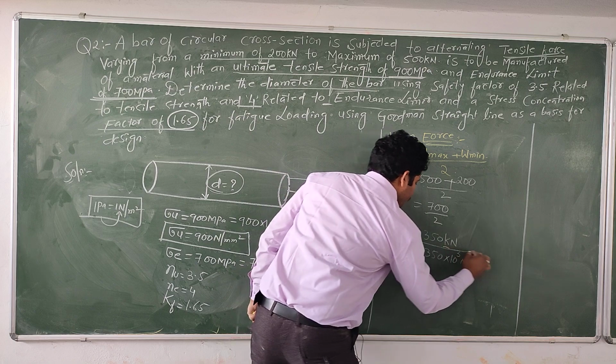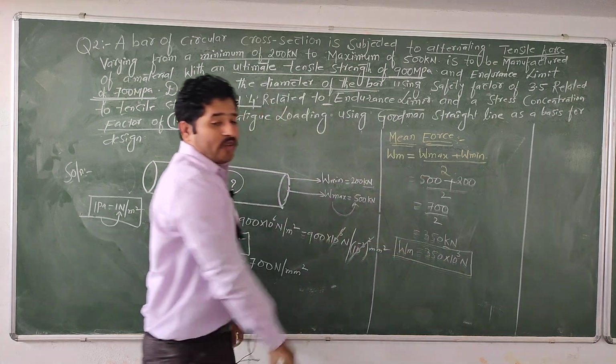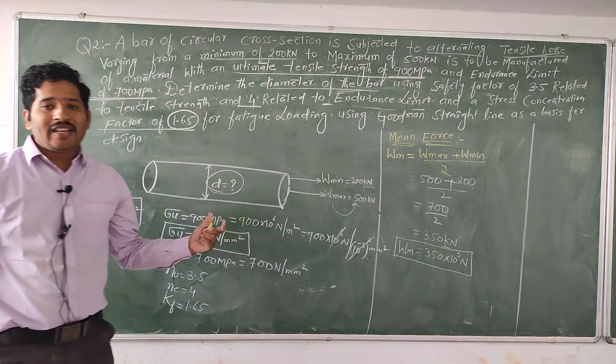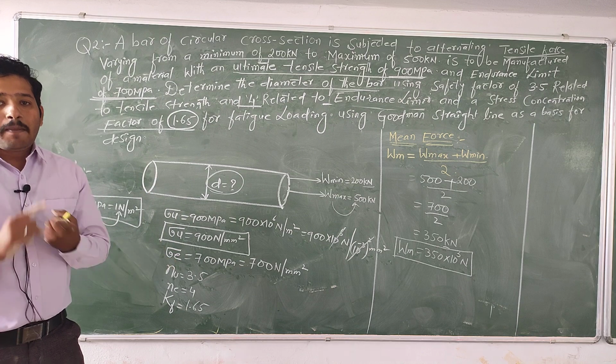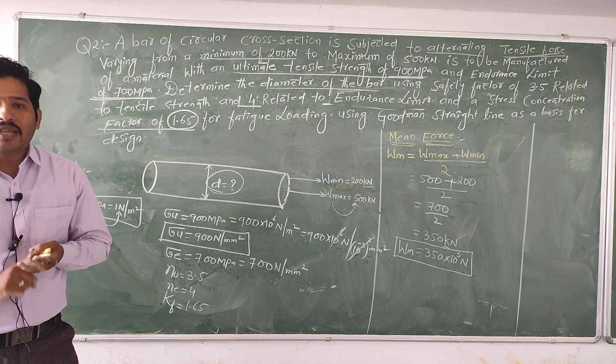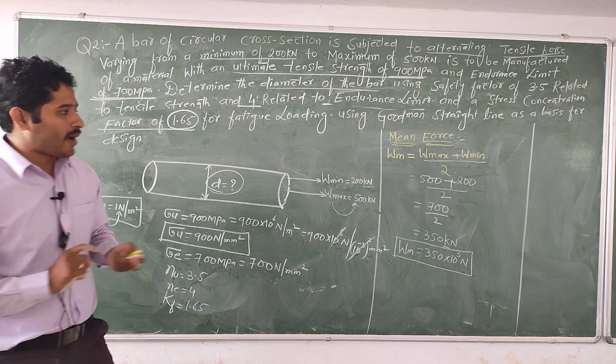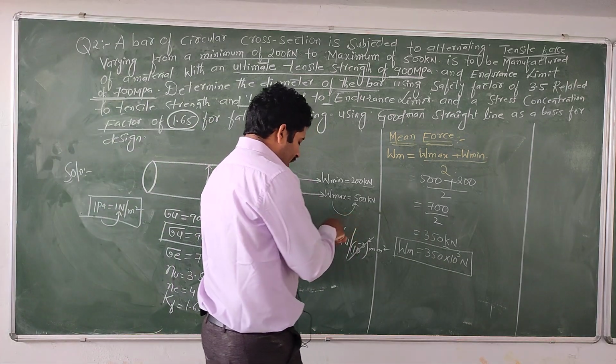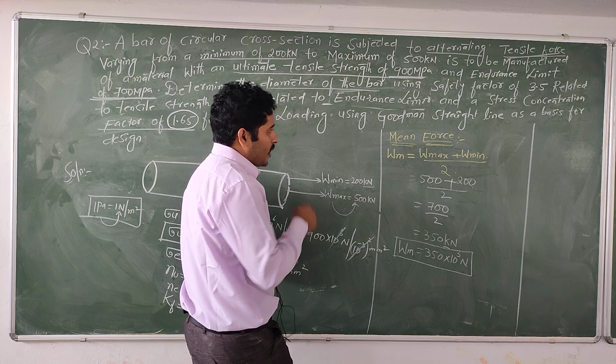Again, what do we need to find out in this equation? We need to find the mean stress as well as the variable stress. First I am finding the mean stress.